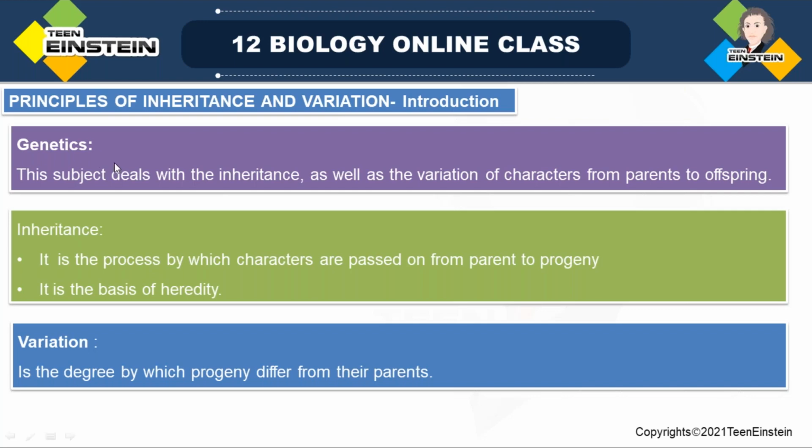So what do you mean by genetics? The subject deals with the inheritance as well as the variation of characters from parents to offspring. All these are studied. Next, inheritance means the process by which characters are passed from parent to progeny. Then variation is the degree of difference between the parents and the progeny.